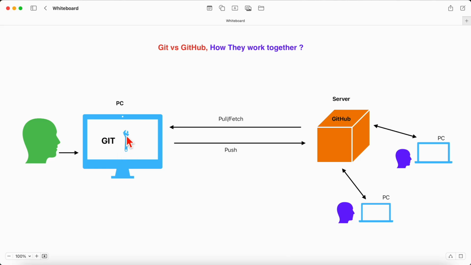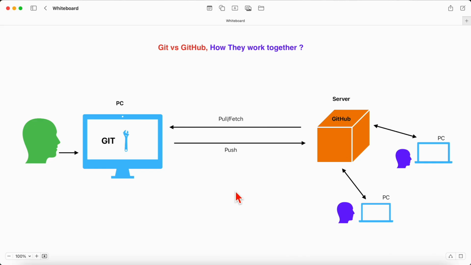To work on Git alone, you do not need an internet connection. But if you want to access GitHub, you need an internet connection. Without internet, you cannot access GitHub. Here on your PC, Git is installed and you can work with that tool alone. GitHub is mainly used for collaboration with remote teams.